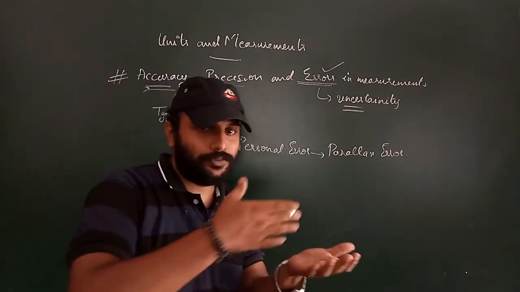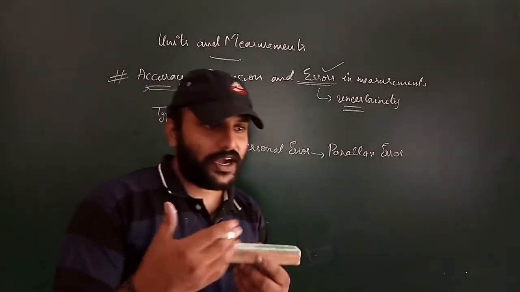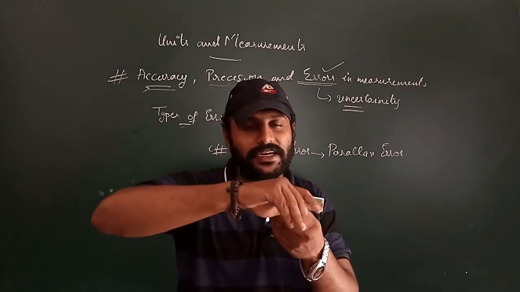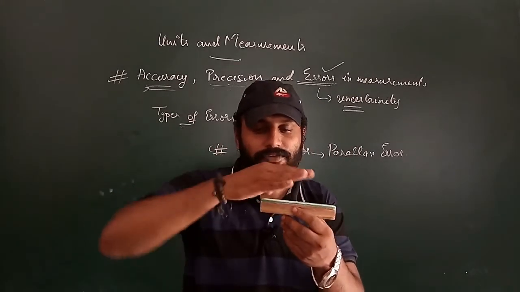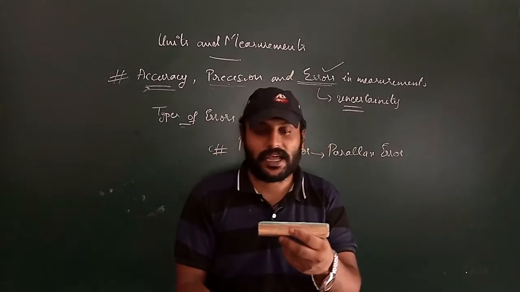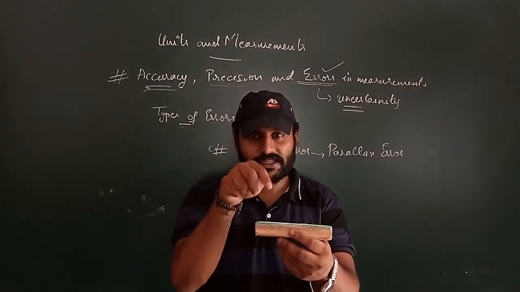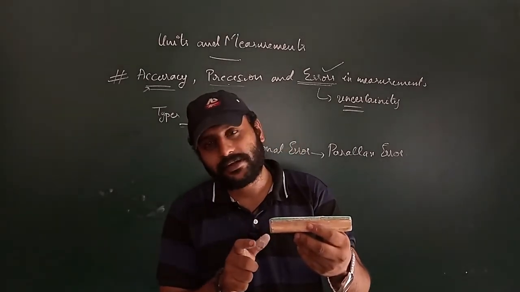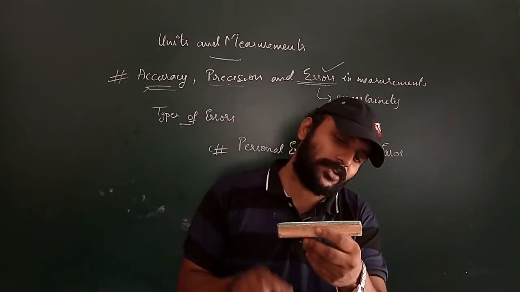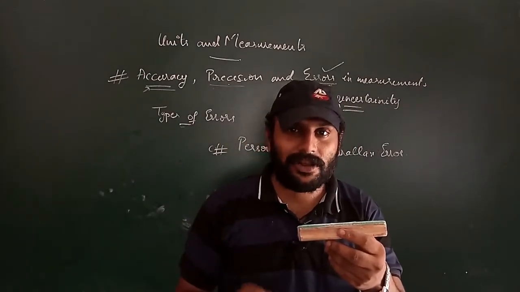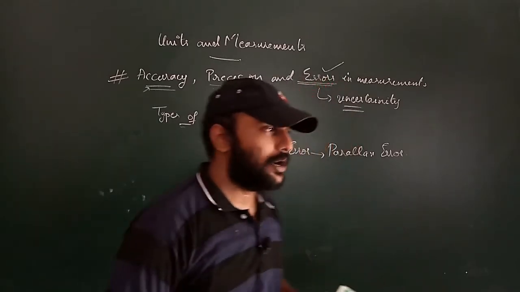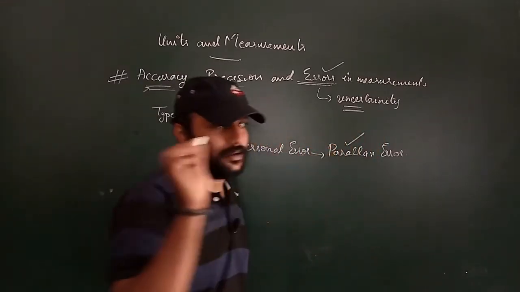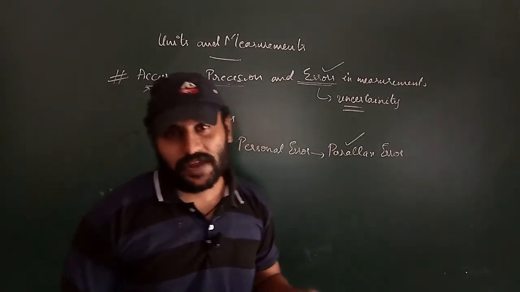What is this parallax error? Think that you have got one object. Now you want to find the length of the object. You place one meter scale here, and you will be comparing the length of the object with the meter scale. So how will you measure the length? You should see it very straight. Then you have to measure the length. Then you will get the exact value, the true value. Instead of that, if you are keeping your head right side, or left side, and you are measuring it, you will not get the exact value. You will get it with some error. That error is called our personal error, which is called our parallax error. Understood what the parallax error is?